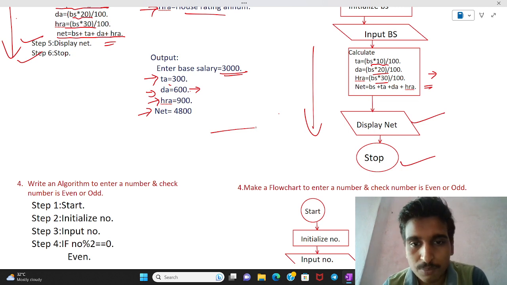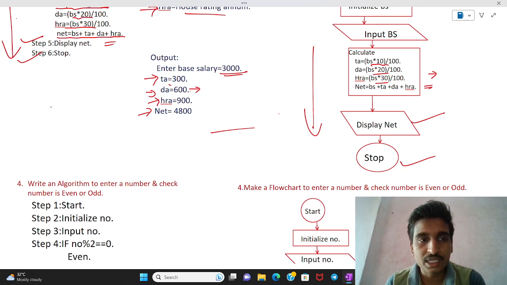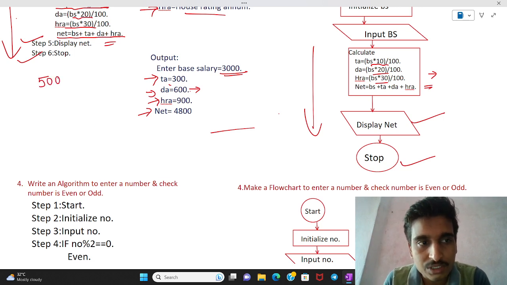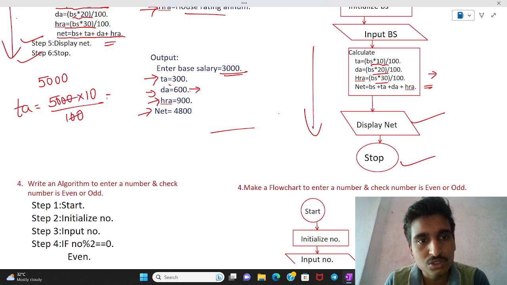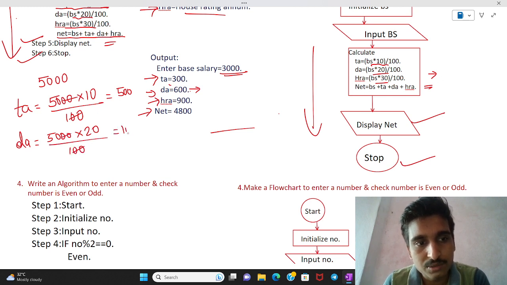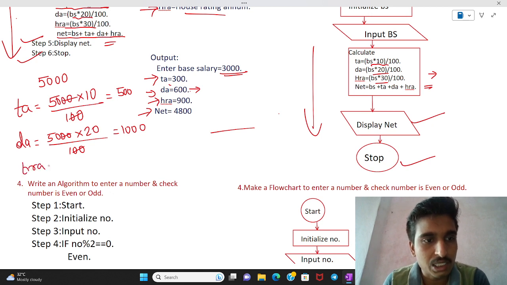After that, suppose that an employee has a base salary of 5000. And the TA he gets is 10 percent, which comes to 500. Then the daily allowance is 20% of the base salary, which comes to 1000. Then HRA is calculated,